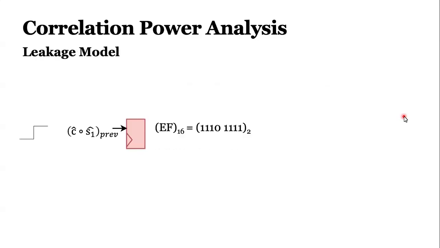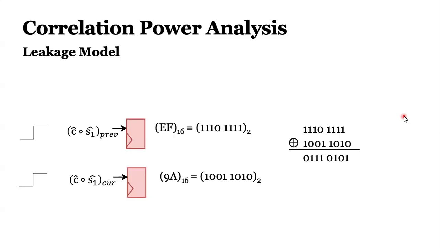So a little bit confusing, that's why I want to show. Let's say that in cycle 1, when we multiplied, we formed this EF with the non-key. This is the binary representation of EF. And after 1 cycle, we are saying that this register value changes to 9A. And then I'm XORing these 2 values, and I have this value.